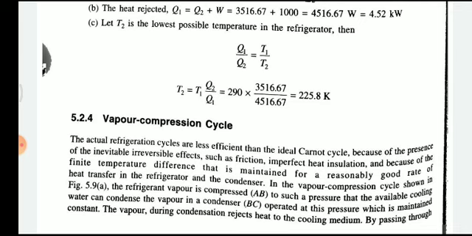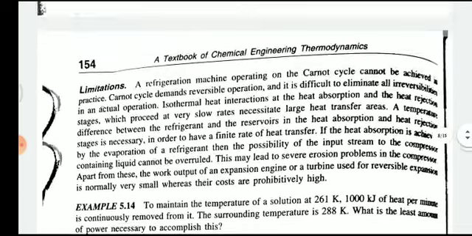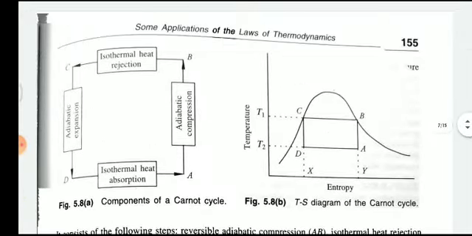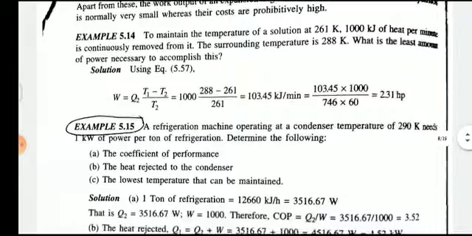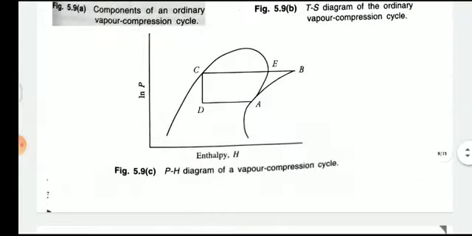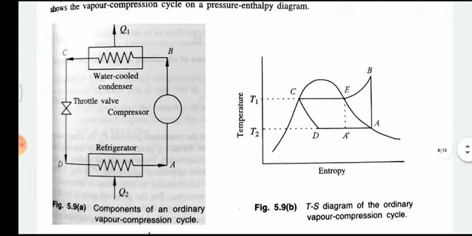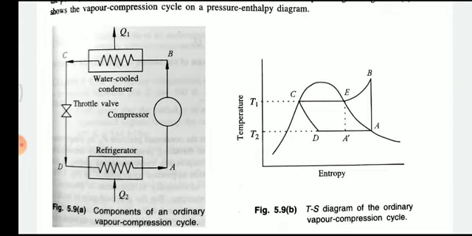So recently we discussed the vapor compression cycle. The vapor compression cycle is similar to the Carnot cycle, as we discussed previously. Then the vapor recompression cycle, which is also at diabatic temperature.